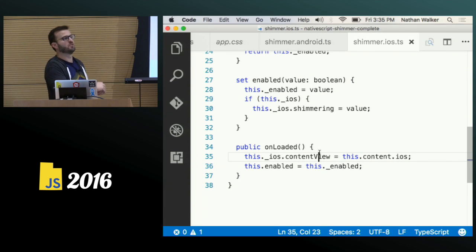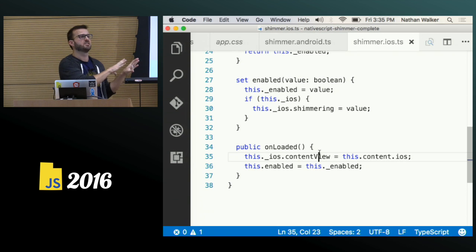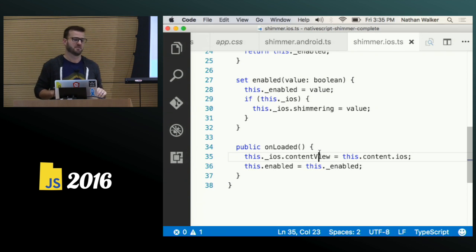So that's just a brief look at custom plugins, which is a talk in and of itself, but I just want to give you guys a taste of what writing some of that native code in JavaScript is like. And I think that might be time.